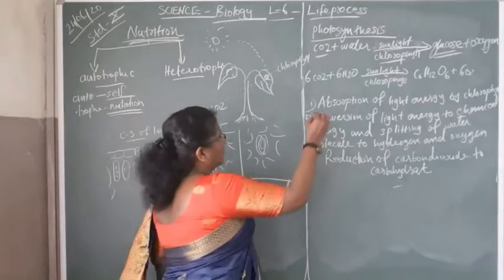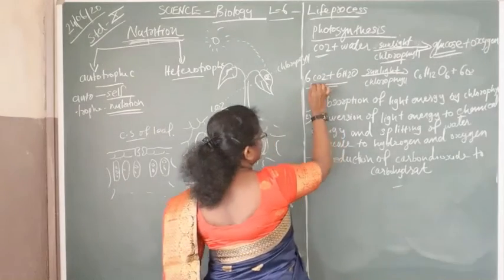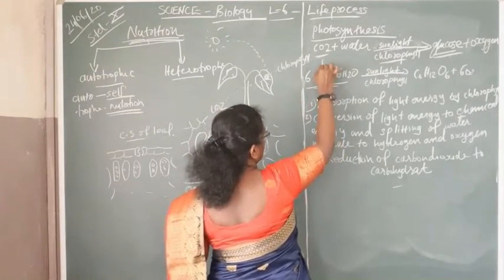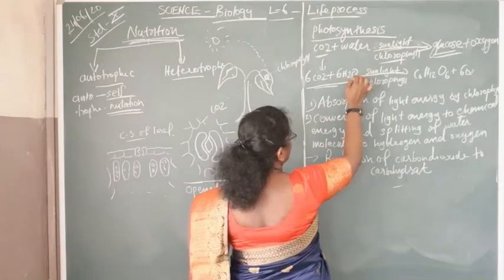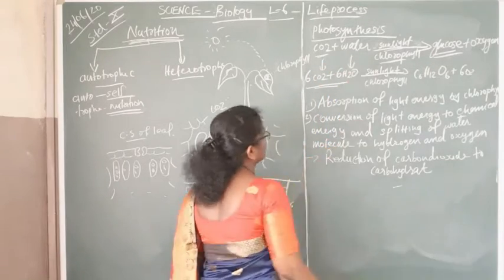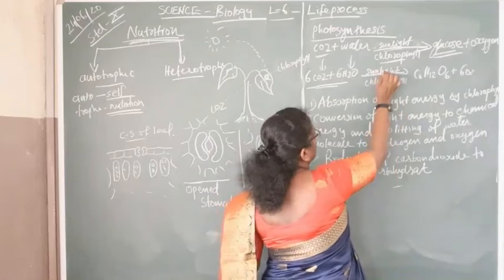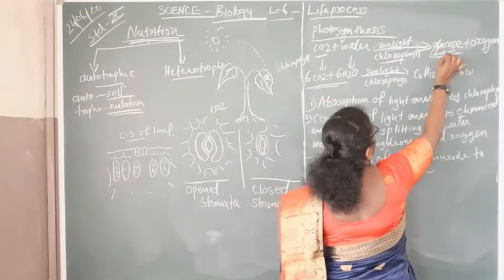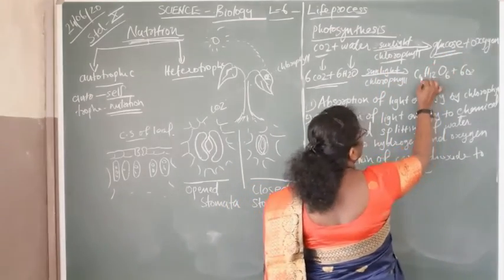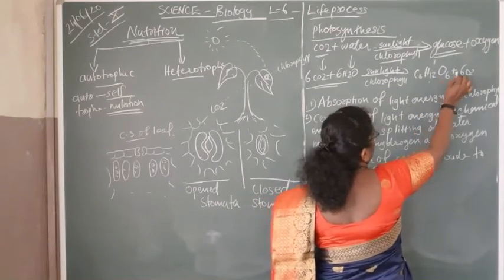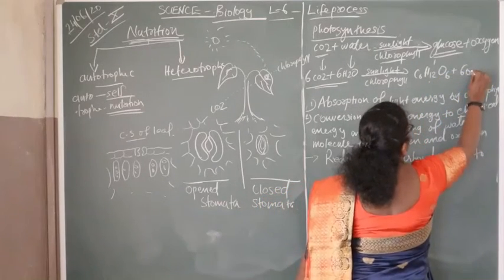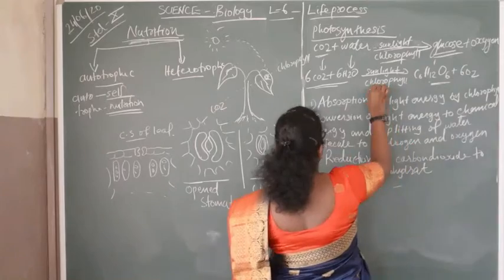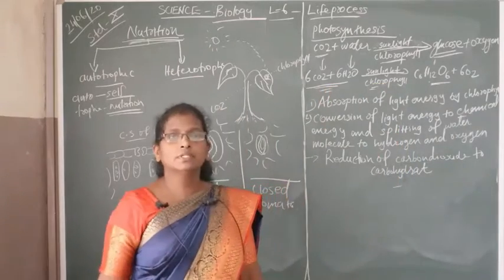This is the equation of photosynthesis: 6 CO2, CO2 means carbon dioxide, plus 6 H2O, H2O means water, in presence of sunlight and chlorophyll gives glucose, C6H12O6, and oxygen, O2. This is the equation of photosynthesis.